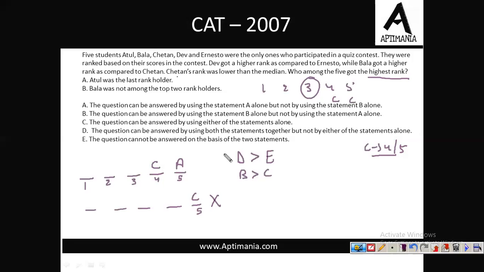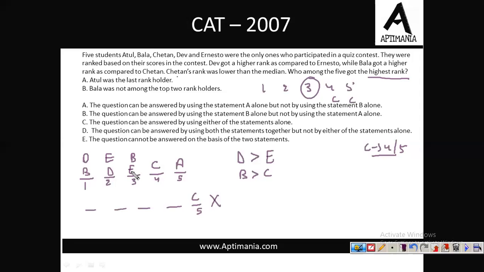Now see, B scored more than C, and the score of D was greater than that of E. Now how can we place them here? If we try, it can be like D, E and B. See, both the conditions are satisfied. B's rank is better than that of C, and the rank of D is better than that of E. Both the conditions are satisfied. I can switch it like this as well: D, E and B. B must be greater than C.